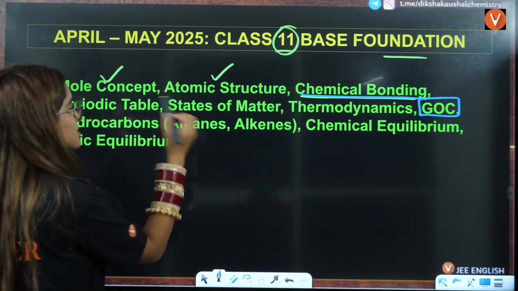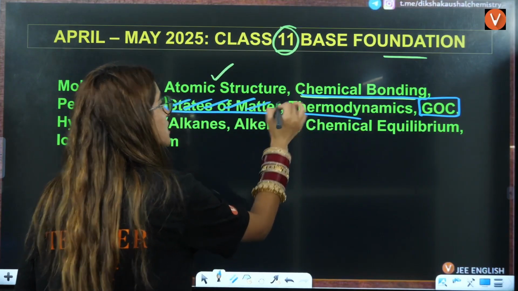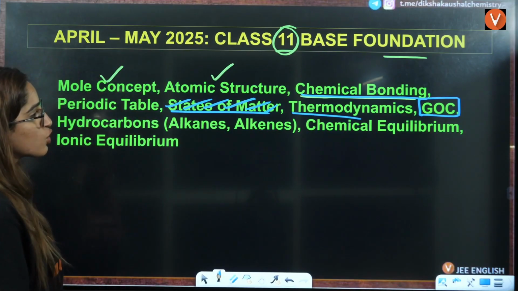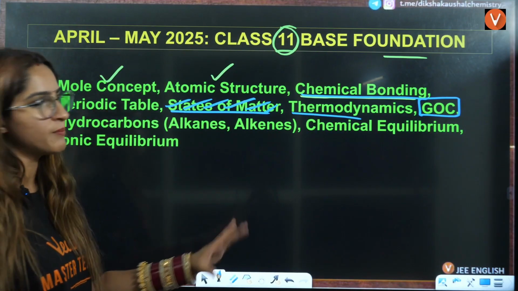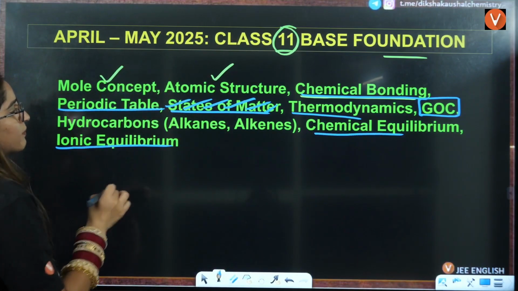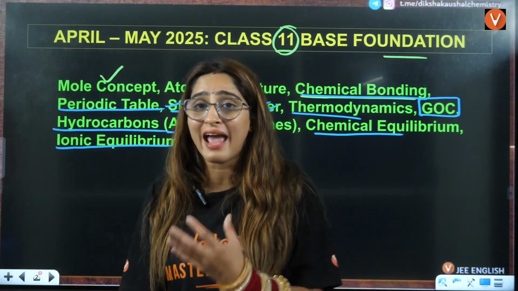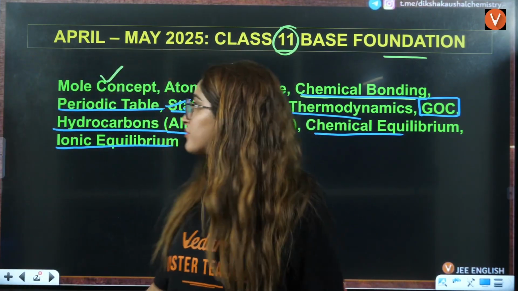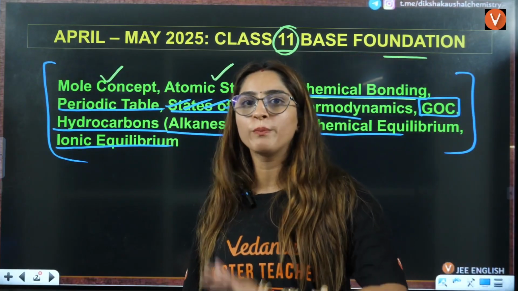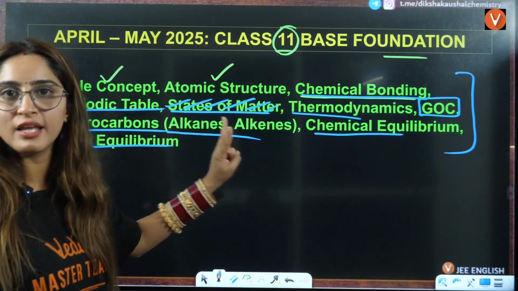And then there are some chapters like states of matter and thermodynamics. You can skip states of matter if you're preparing for just JEE Mains, but you should not skip it for JEE Advanced. The rest of the chapters are there in JEE Mains. So chemical equilibrium, ionic equilibrium, periodic table, hydrocarbons, because some of the reactions of hydrocarbons are again repeated in class 12. If you start your 12th class and your base is not clear, it will be a wastage, right? So firstly, clear this base in these 2 months.